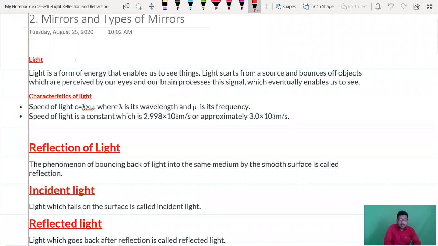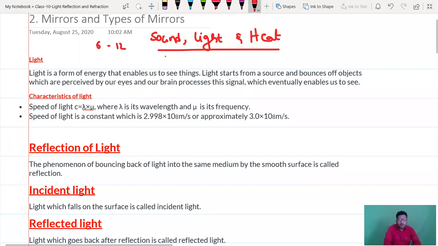First, light. Light is a form of energy. Guys, in your 6th to 12th class, if you observe, there are types of energies like sound, light, and heat. So these three chapters are related to each other. If you learn concepts about sound, the same concepts will repeat in light. A few concepts you can see in heat also.